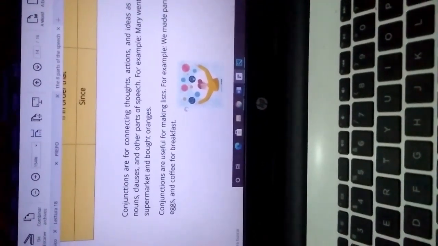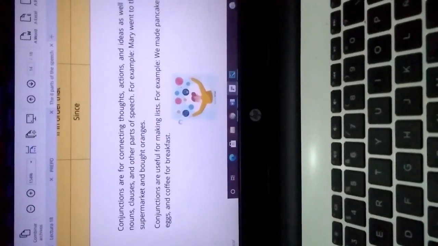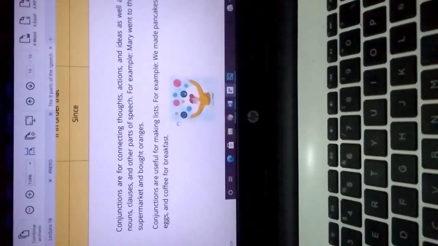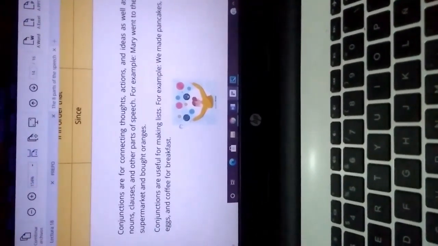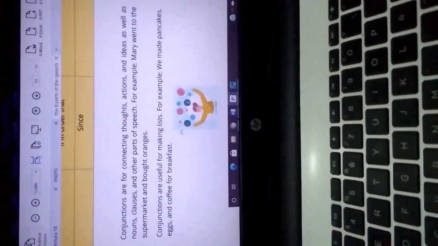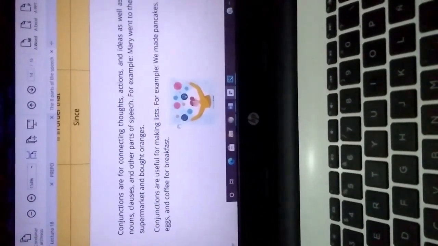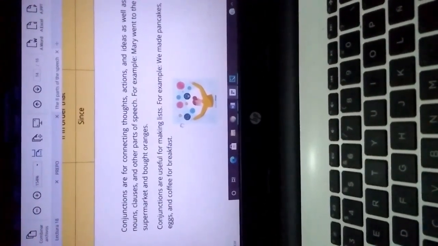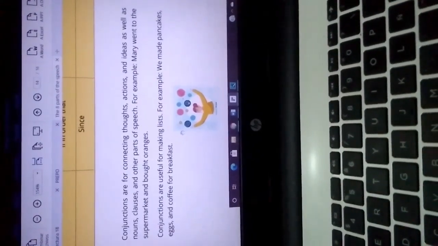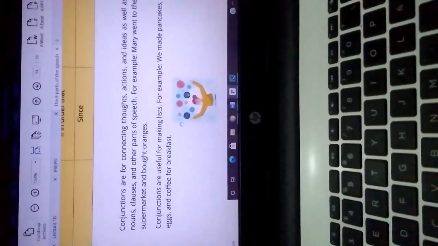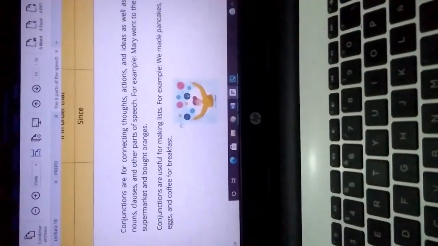Conjunctions are for connecting thoughts, actions, and ideas, as well as nouns, clauses, and other parts of speech. For example, Mary went to the supermarket and bought oranges. Conjunctions are useful for making lists. For example, we made pancakes, eggs, and coffee for breakfast.